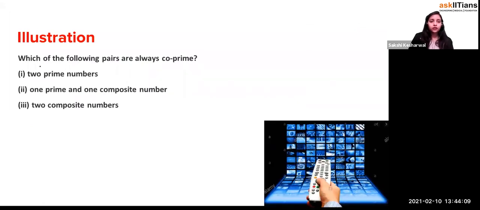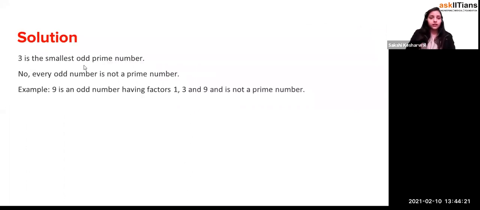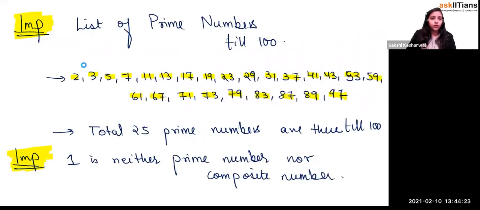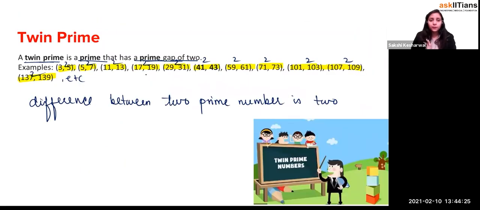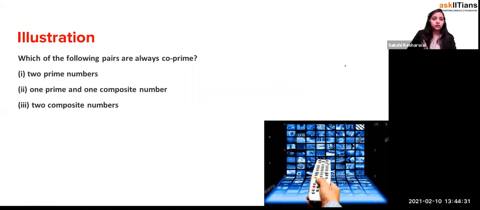Which of the following pairs are always co-prime? Two twin primes? Yes. Two twin primes are always co-prime, beta. Twin primes means what? They are always prime or not? Let's take an example. What are the twin primes? You see that all of them are prime, yes or no? So yes, it's true. So yes, this is always co-prime.